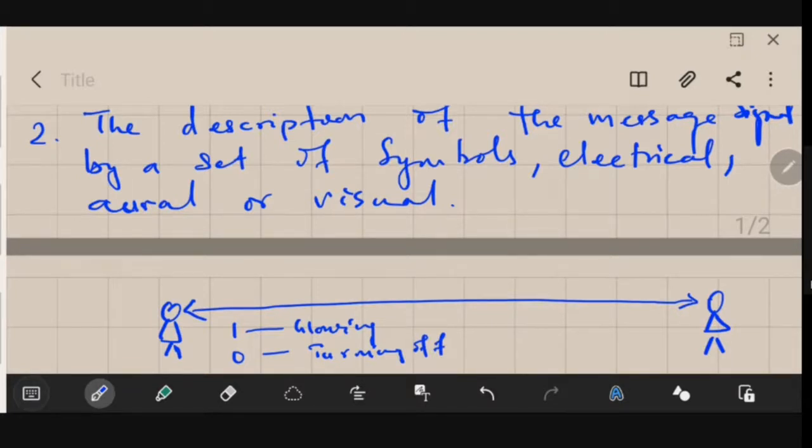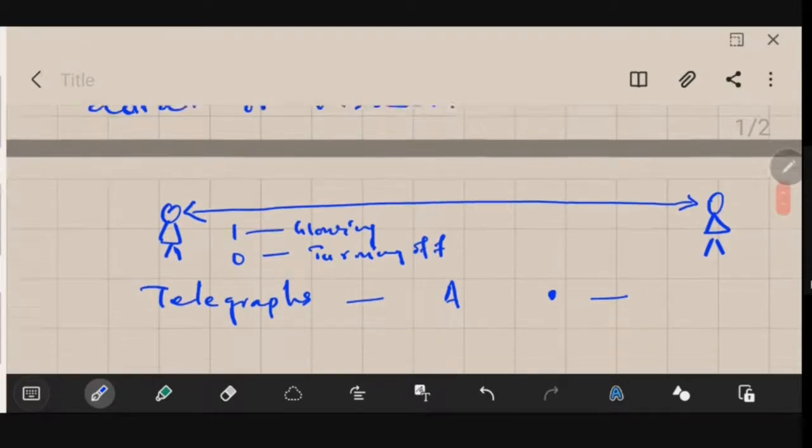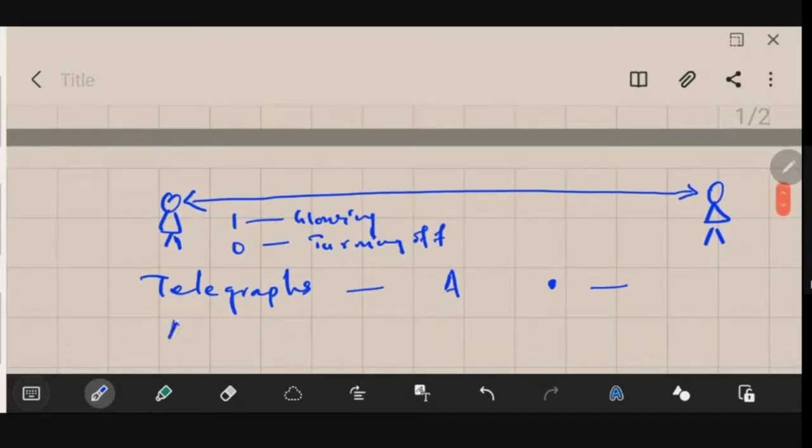Similarly, you must have heard about the Morse code that was used for telegraphs. Telegraphs are not used nowadays, however, Morse code was used. Your alphabets will be represented by dots and dashes. That was another way of representing the message signal. Similarly, you must have read about ASCII, the American Standard Code for Information Interchange.